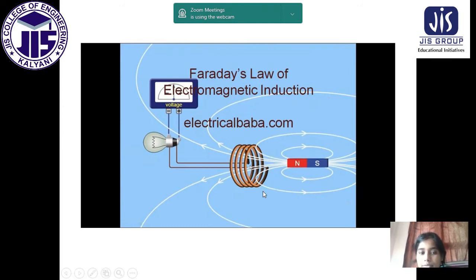That's why some EMF, electromotive force, will be produced here, and you can see there is a bulb. Now if voltage is there and resistance is there, that means current will be there because V equals I R. So here the bulb is lighting up, we are getting light in the bulb. So this is Faraday's law of electromagnetic induction, simply an example of the application of Faraday's law.